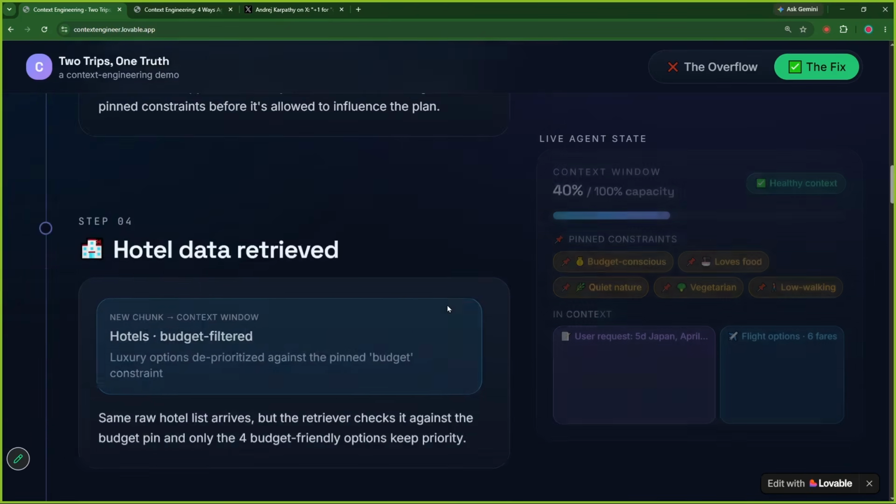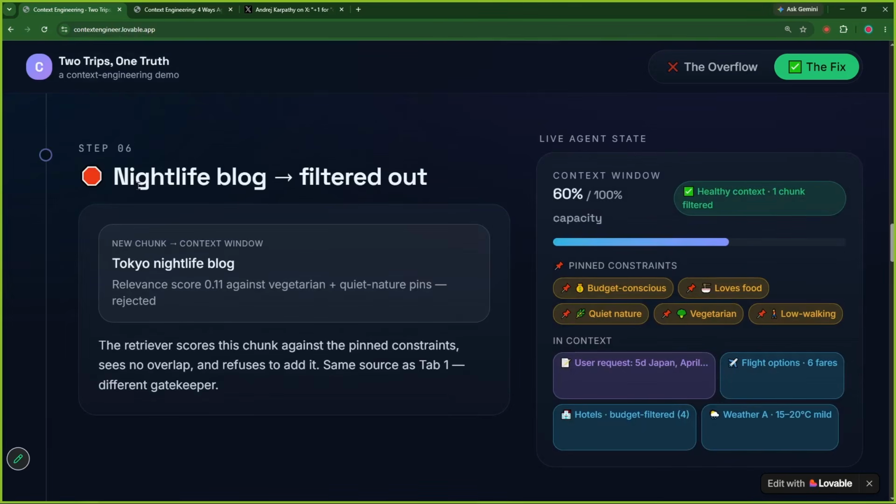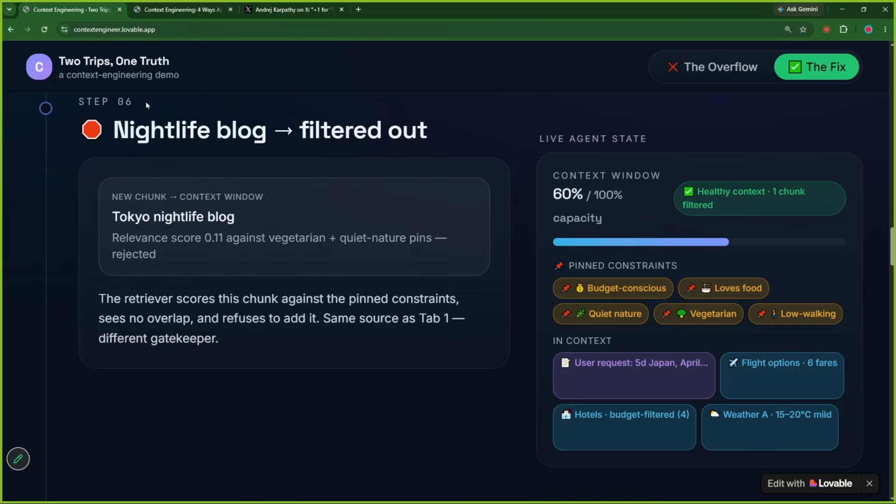Now, when a lot of information is coming in, and some information came like Tokyo nightlife, this user did not want anything regarding Tokyo nightlife, so we will not even keep it in our context. We will just exclude it from the scenario, just how a user would do.